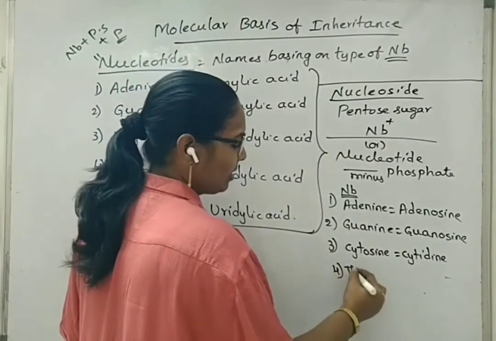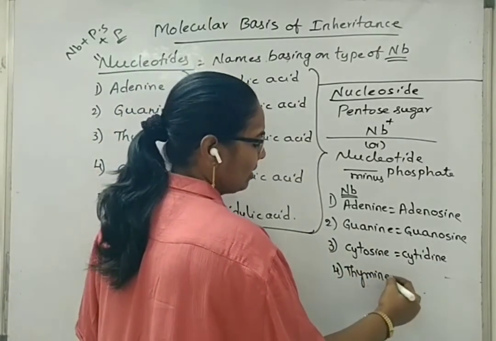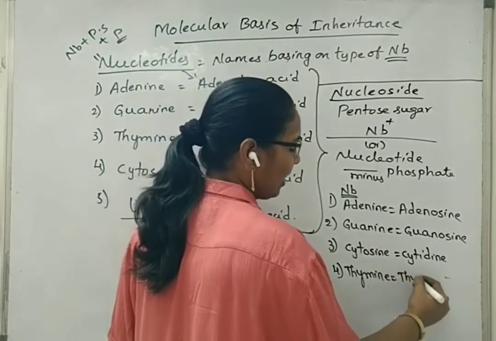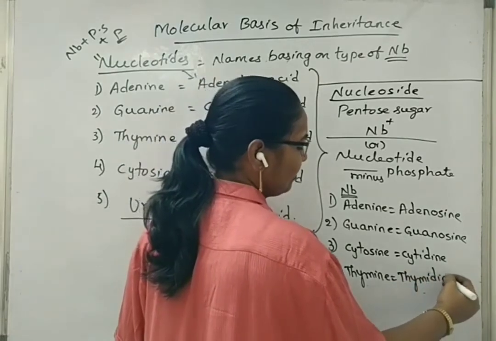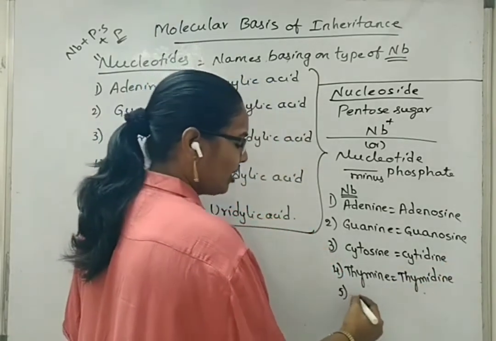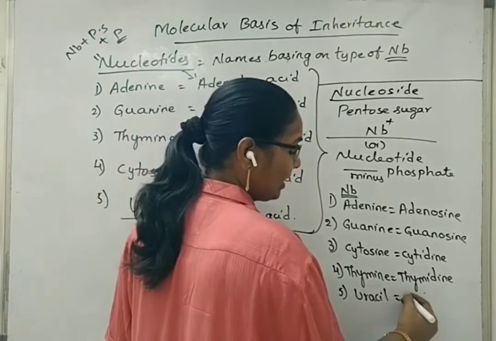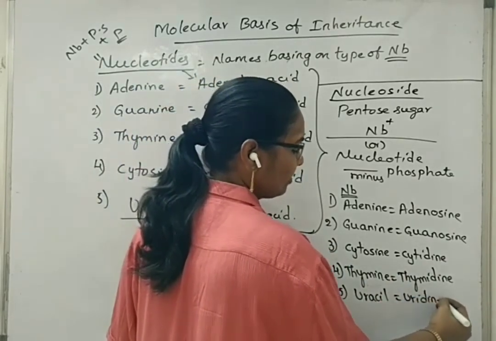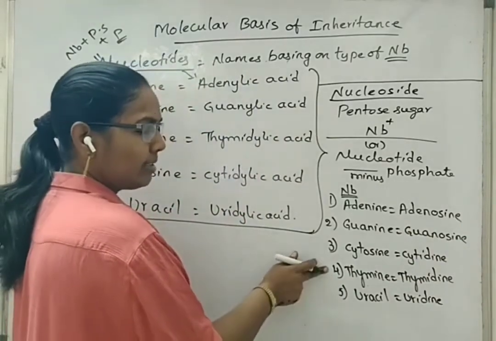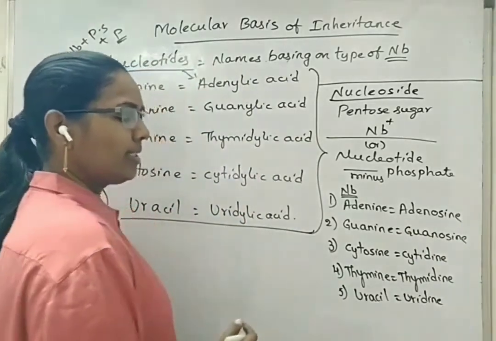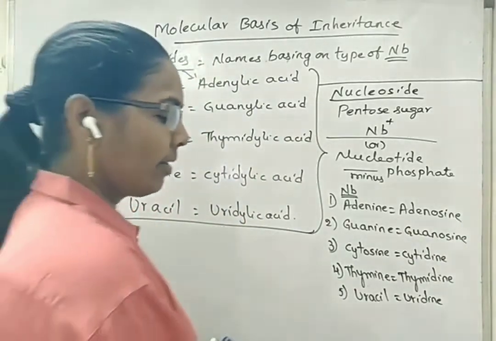If the nitrogen base is thymine, then the nucleoside is thymidine. If the nitrogen base is uracil, then the nucleoside is uridine. We know that thymine exists only in DNA, and uracil exists in RNA.